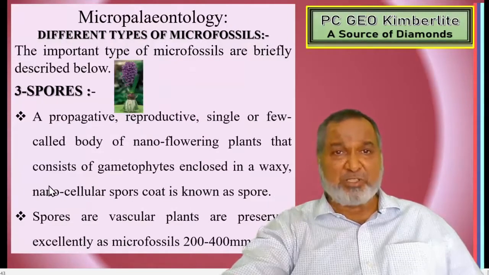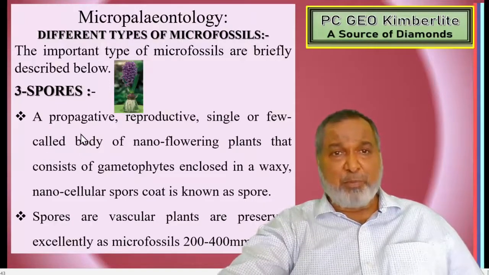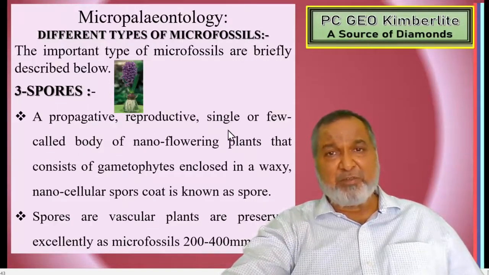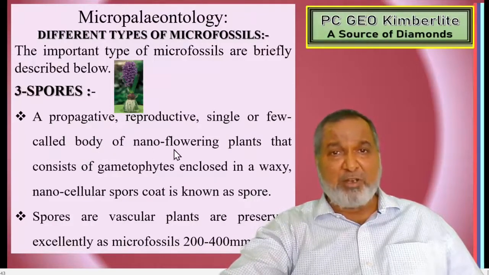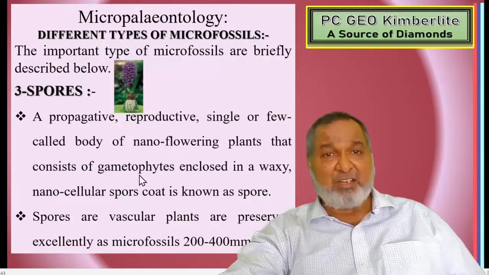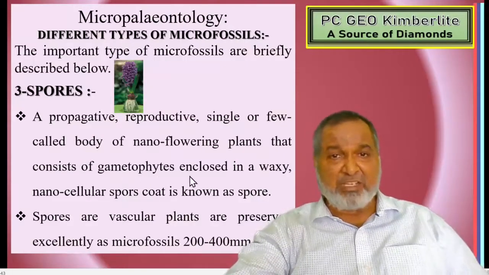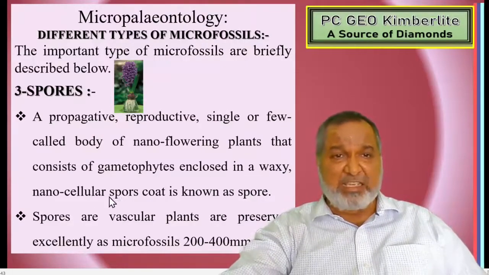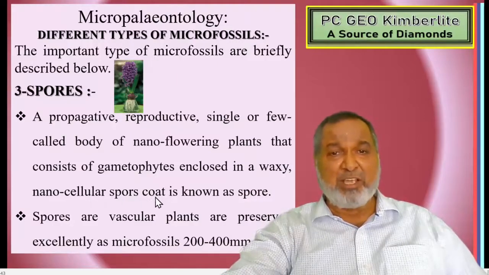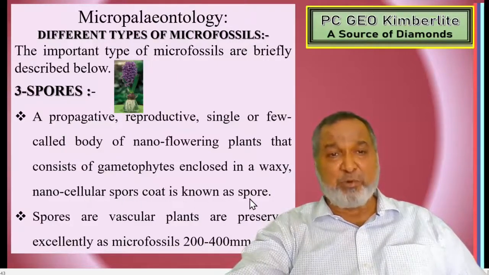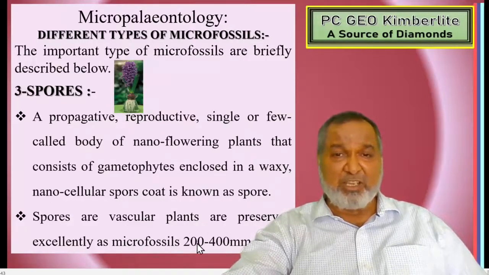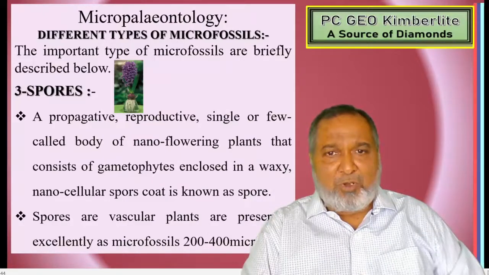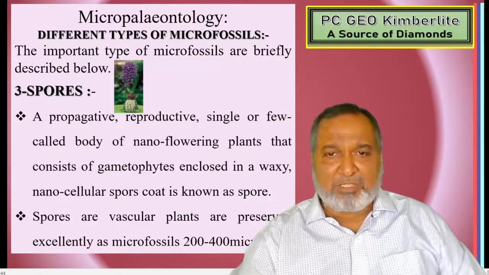Next one, spores. A propagative, reproductive, single or few-celled body of non-flowering plants that consists of gametophytes enclosed in a waxy, non-cellular coat is known as spores. Spores are vascular plants, are preserved extremely as microfossils, 200 to 400 microns.